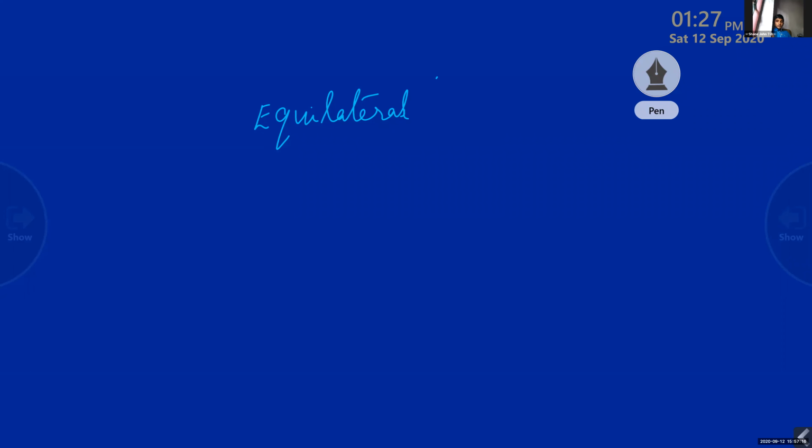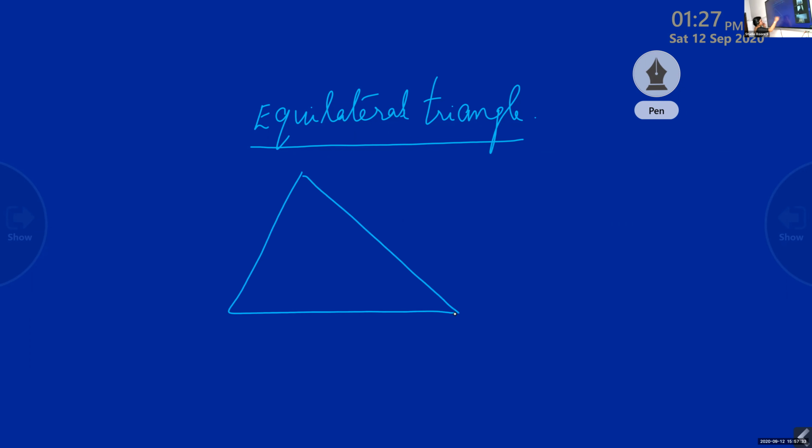Scalene, isosceles? No. Only equilateral triangle, I'm asking you. What is an equilateral triangle? Can anybody tell me? The sides are equal. All the three sides are equal. An equilateral triangle is a triangle where all the three sides are equal.